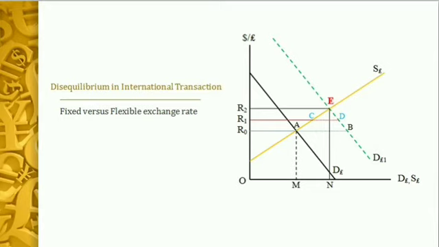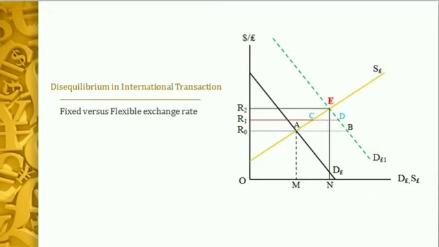But suppose we are operating under the fixed exchange rate, and to start with, the exchange rate is at point R0. Now, as the demand curve for import shifts to D pound 1, the exchange rate cannot rise automatically to R2 so as to ensure equilibrium once again. So, in that case, the government will have to take initiative, or it will have to change the exchange rate so as to cure the balance of payment deficit. The exchange rate will be devalued by the amount R0, R2, so that ultimately it will be reaching R2.